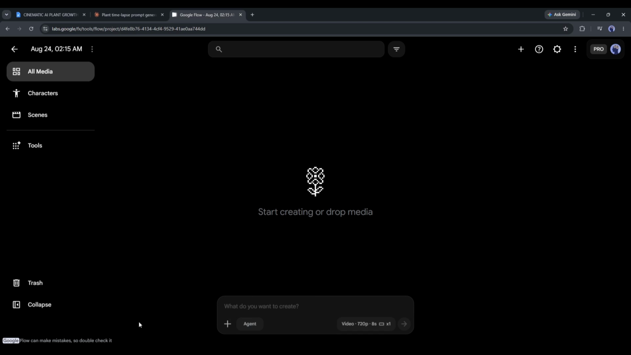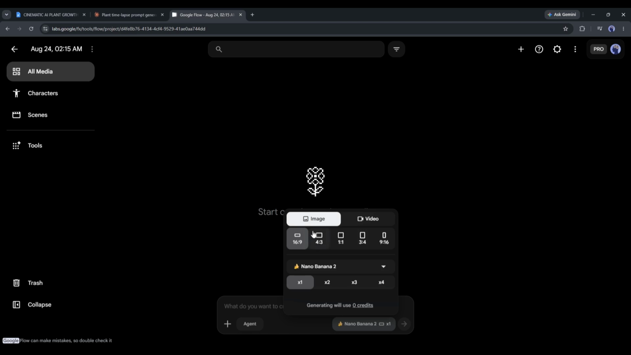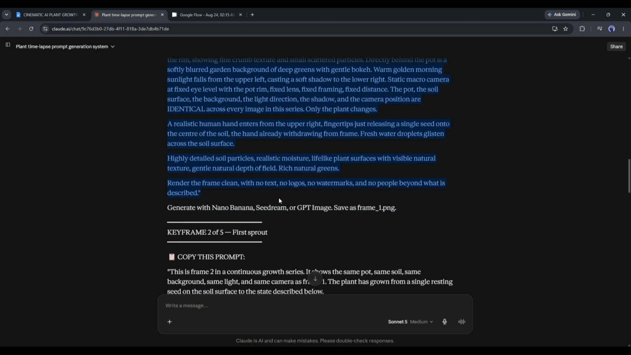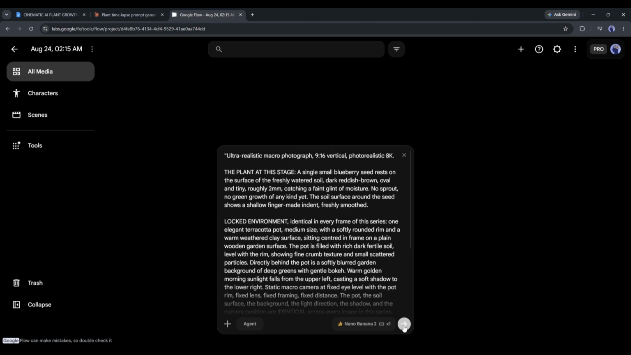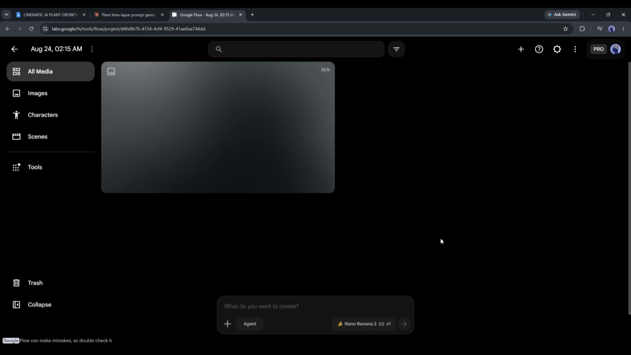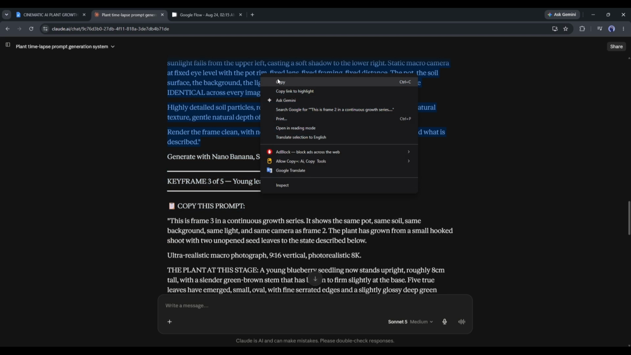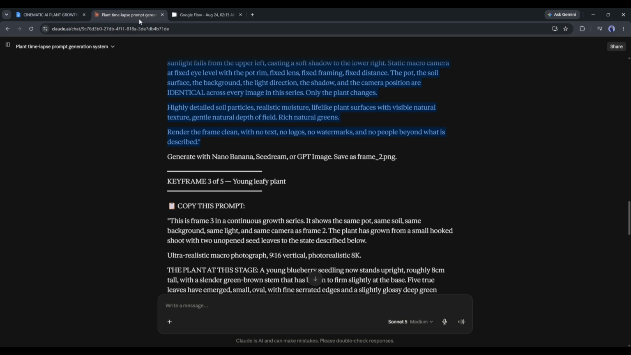Once the project is created, go to the settings, set the image mode, select the aspect ratio, image model, and the number of images. Now copy the frame 1 prompt and paste it into the prompt box, and then hit the generate button. While the image is generating, copy the second frame prompt and paste it into the prompt box, and then hit the generate button.